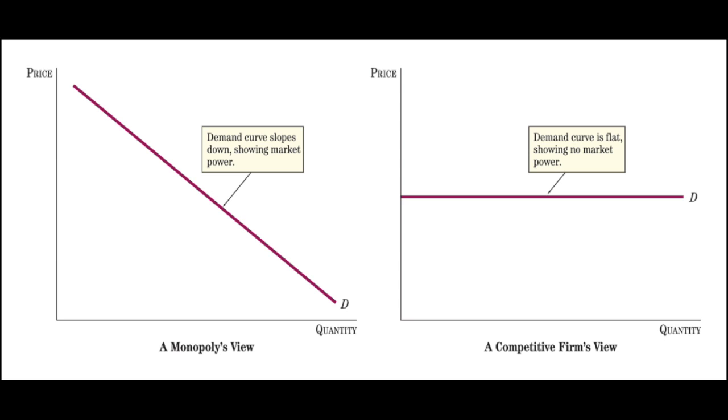From before, we learned that for a competitive firm, the marginal revenue, or the additional revenue that the firm gets from selling one more unit, equals the price of the good. The competitive firm's demand curve, represented by the graph on the right, is also the firm's marginal revenue curve.